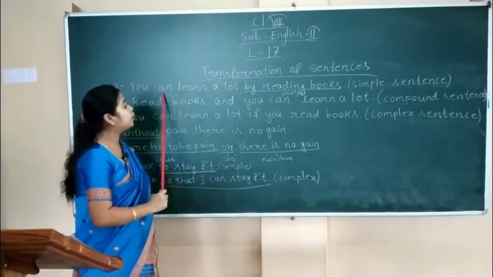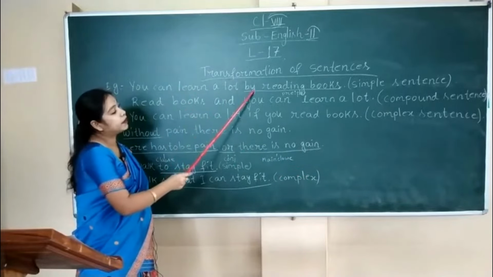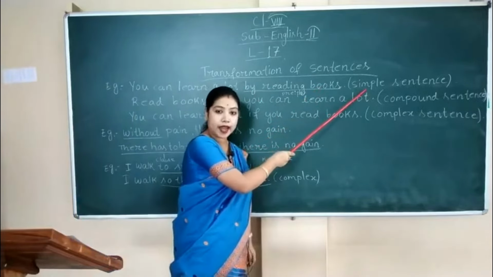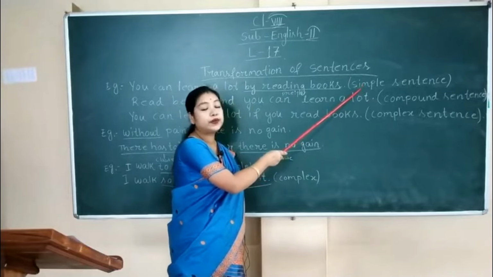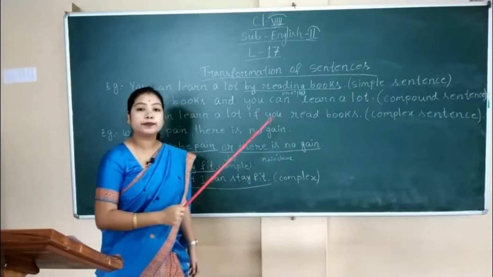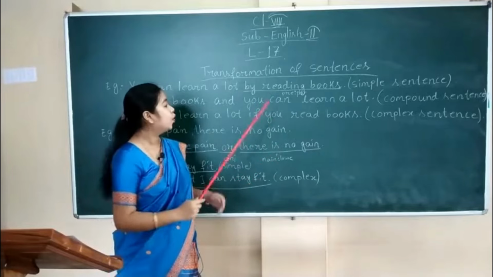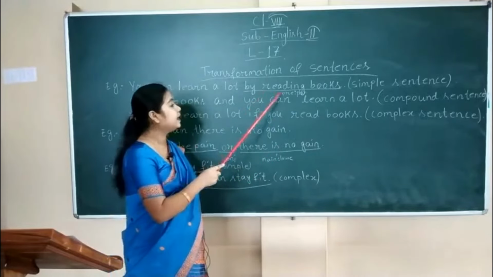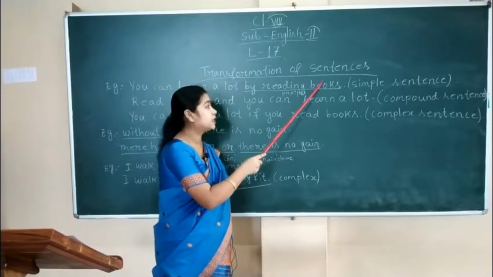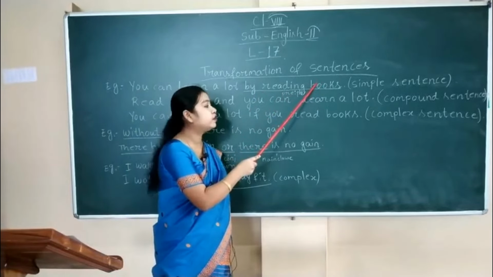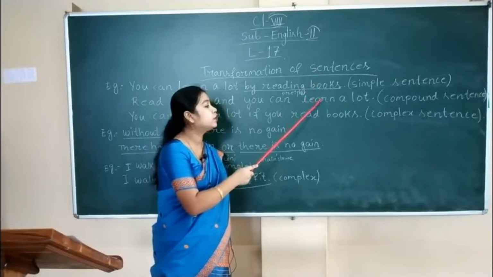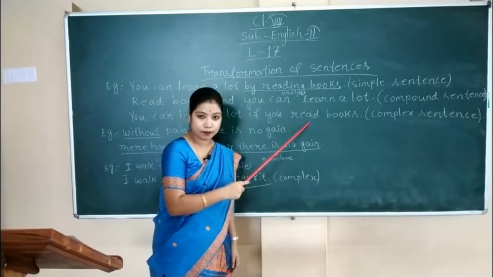First one is, you can learn a lot by reading books. This is an example of simple sentence. Now, in order to transform this simple sentence into compound and complex sentence, we have to expand this prepositional phrase, by reading books. This is a prepositional phrase and we have to expand it in order to transform this simple sentence into compound sentence and complex sentence.